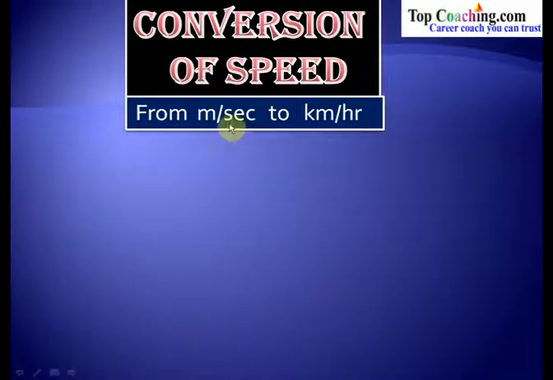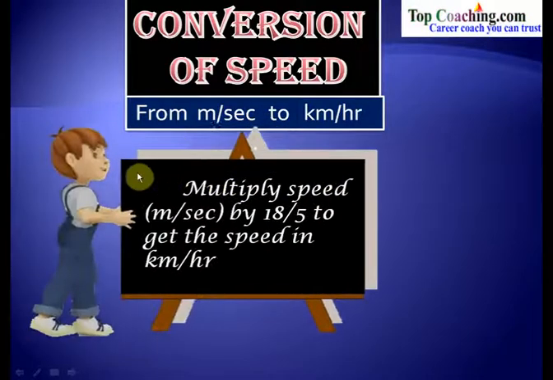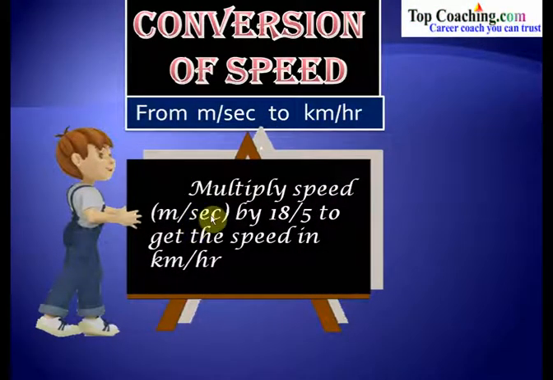Similarly, let's see the conversion of speed in meters per second to kilometers per hour. For that, what you've got to do is multiply the speed in meters per second by 18 by 5 to get the speed in kilometers per hour. So simply multiply the speed in meters per second by 18 by 5, and this would give you the speed